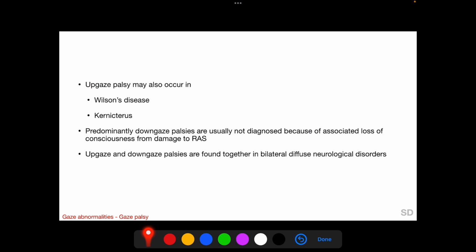Upgaze palsy may also occur in Wilson's disease and kernicterus, but we must remember that predominantly downgaze palsies are usually not clinically found and diagnosed because of the associated loss of consciousness from damage to the reticular activating system.